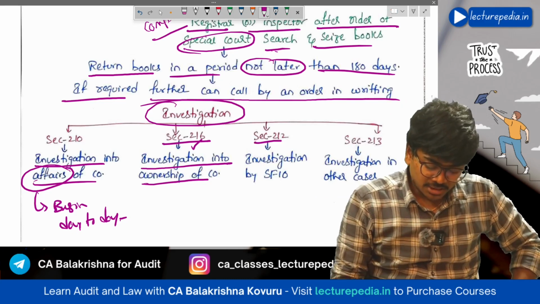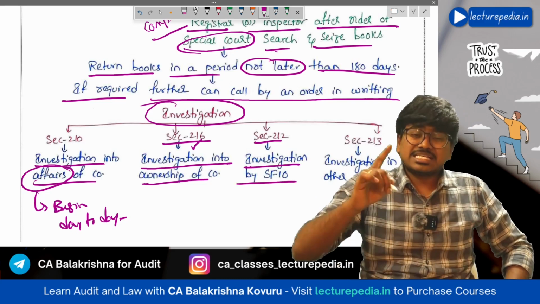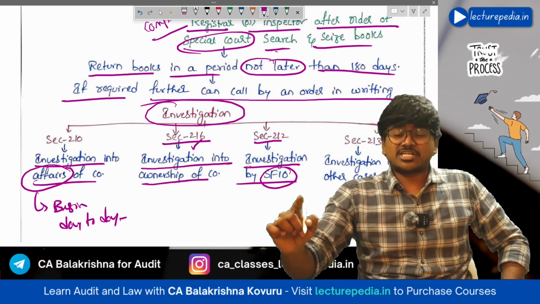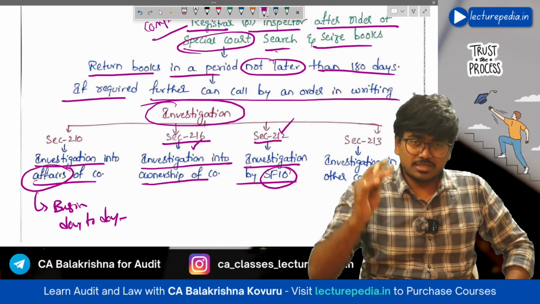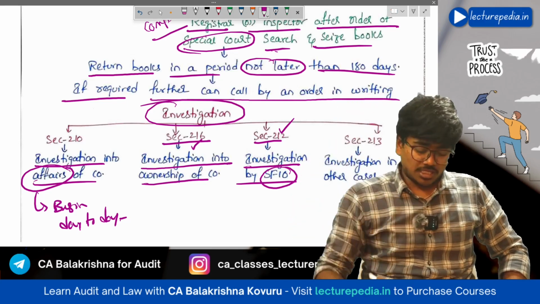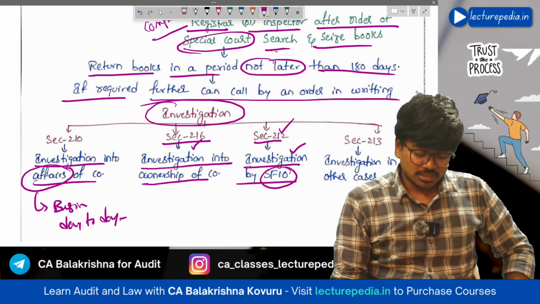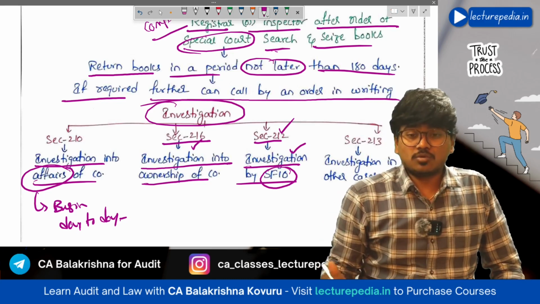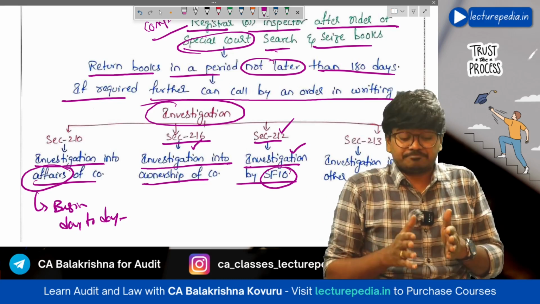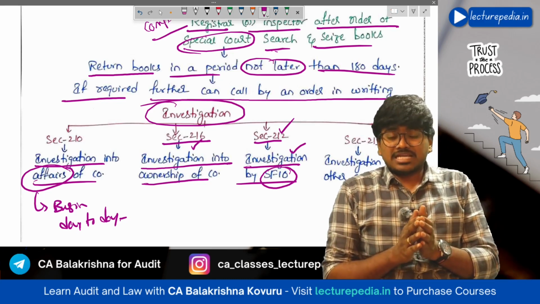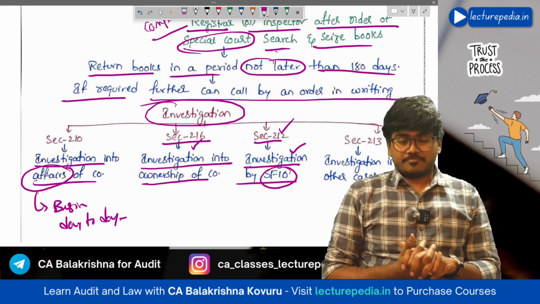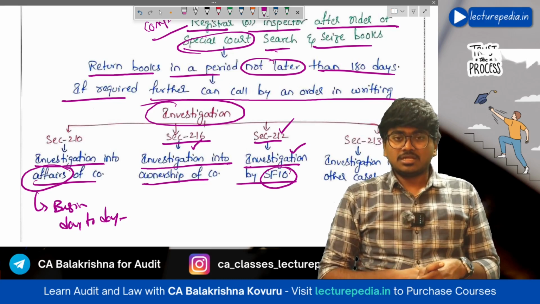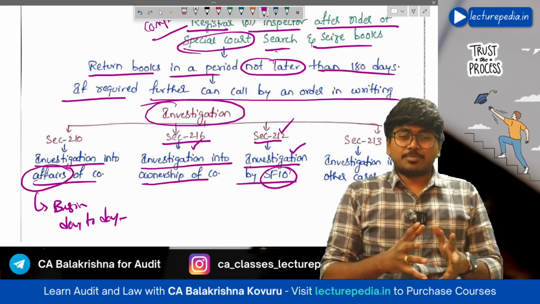Next, section 212, investigation by SFIO. SFIO means Serious Fraud Investigation Office. We will discuss section 212 at last. This is a somewhat serious investigation. If the investigation has been handed over to SFIO, it means the investigation is serious: some huge amount is involved in the fraud, and large parties are involved.